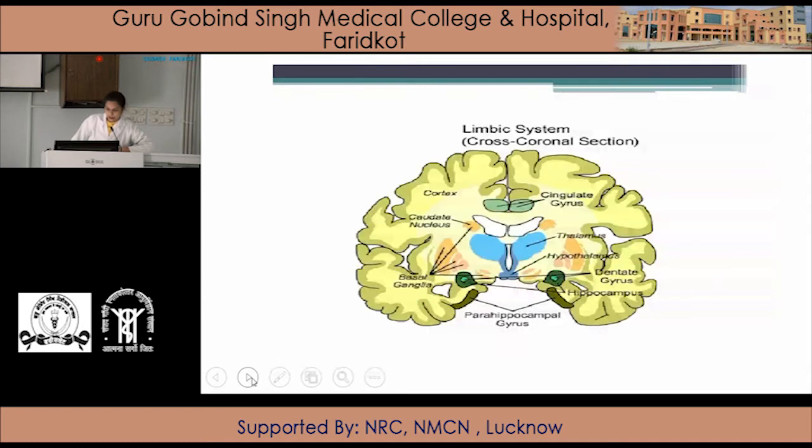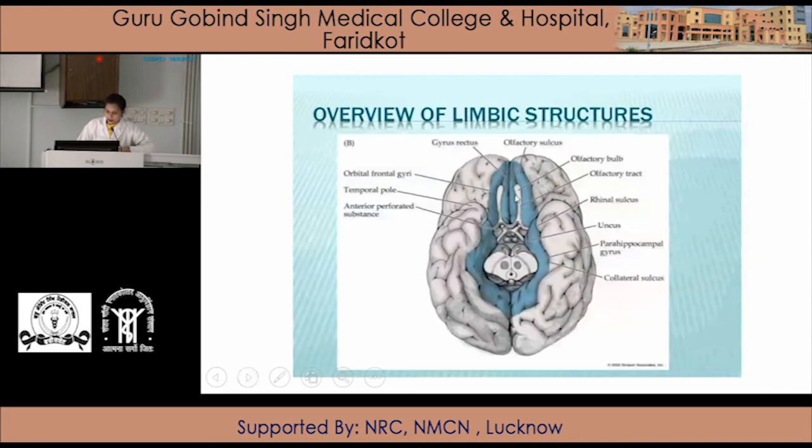In a cross-section of the limbic system, we see the structures which form the limbic system, the structures present between the cortex and the thalamus. So all these structures which are present between these two form the limbic system. For example, cingulate gyrus, thalamus, hypothalamus, dentate gyrus, hippocampus and parahippocampal gyrus. These structures form the border or ring around the brainstem.